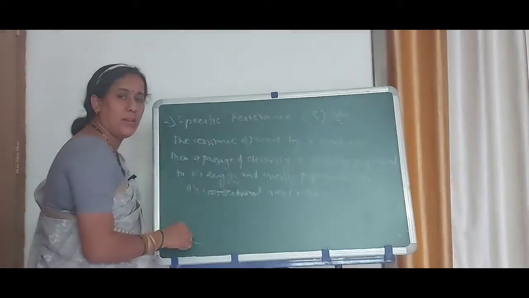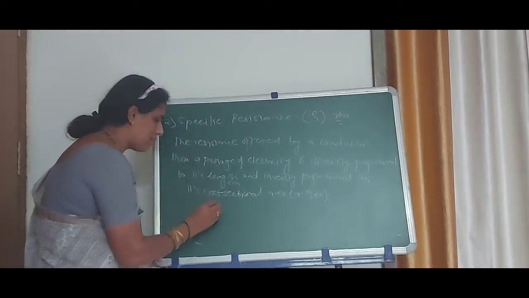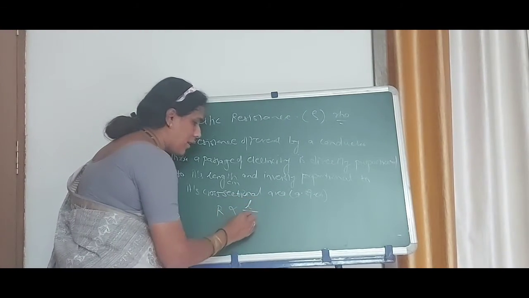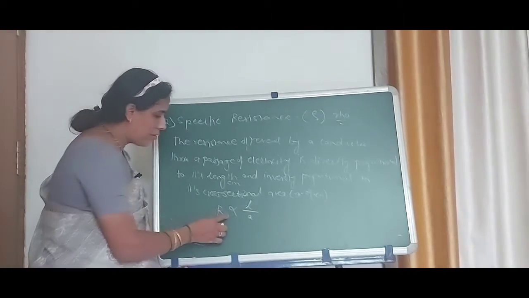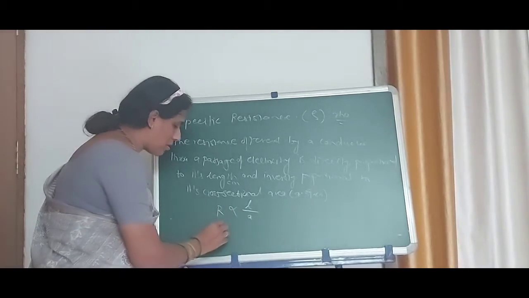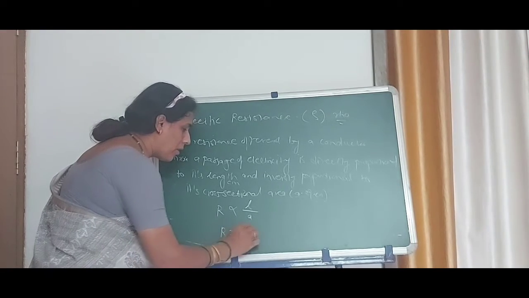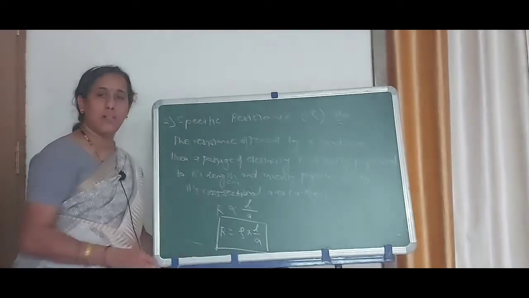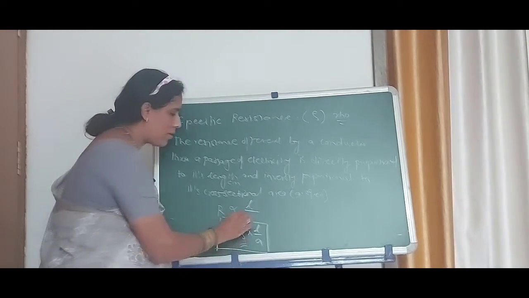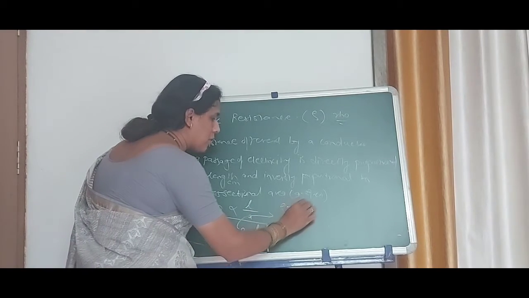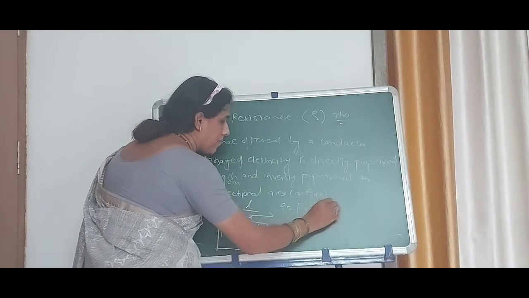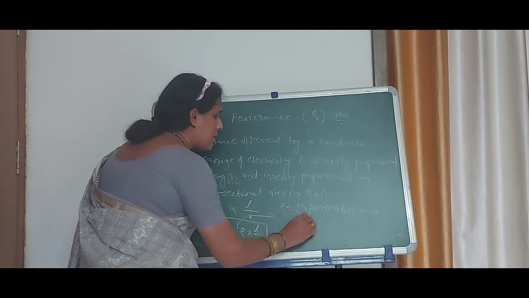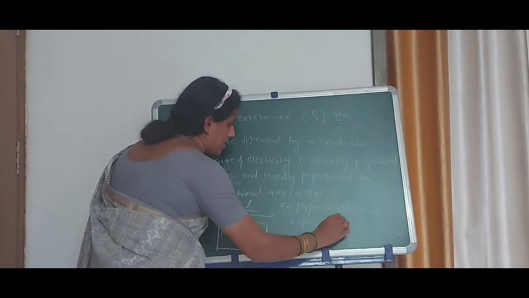Mathematically, it can be designated as resistance R. It is directly proportional to its length and inversely proportional to its area. In order to remove this proportional sign, we have to take some constant. That is R is equal to rho into L by A. This is the final equation for the resistance. And the constant rho is called the proportionality constant, and it is known as specific resistance.